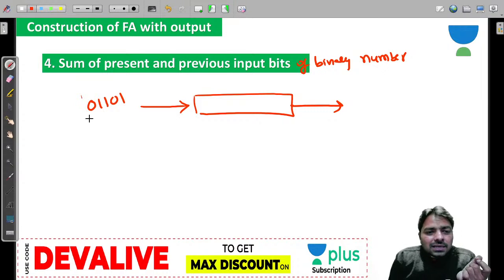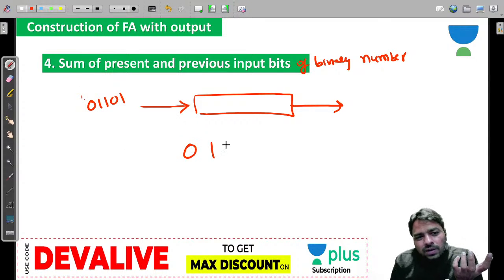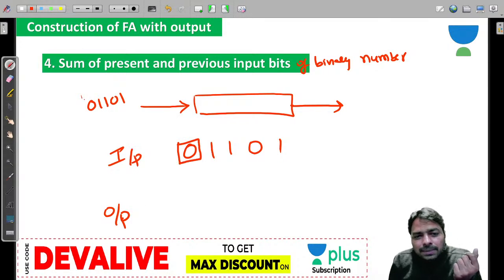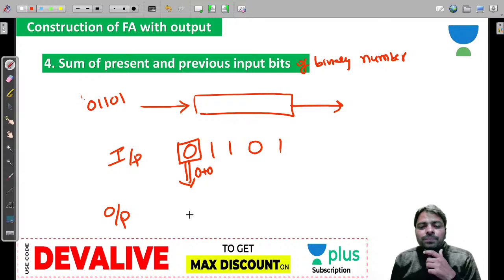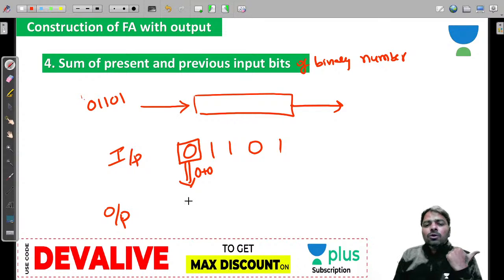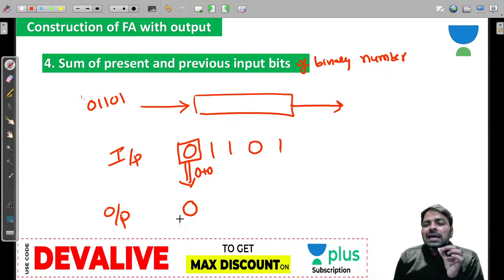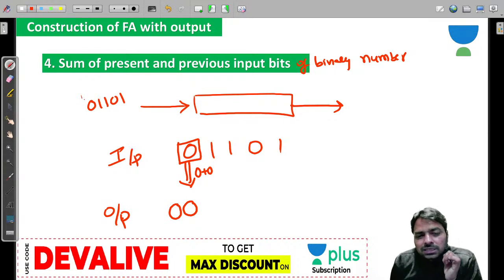Guys, this is the present bit. 0 1 1 0 1, this is your input, and I want to produce the output. 0 is the present bit. Who is previously there? Nobody, so you can assume 0. 1 is the present, and previously nobody is there, so you get output 0. And guys, I know a single bit is difficult, so they use 00 as an output.